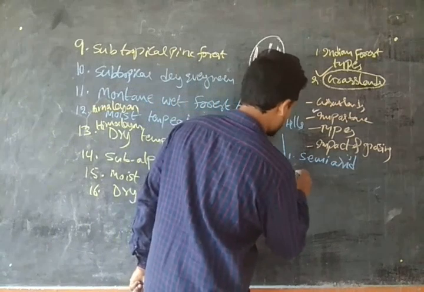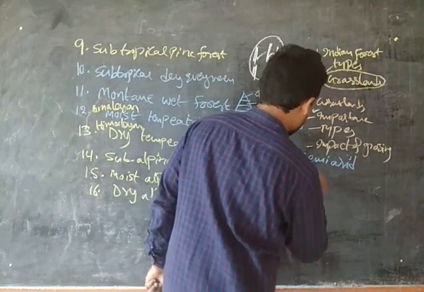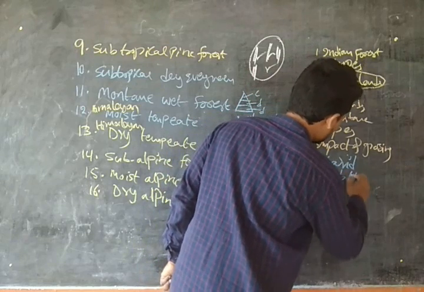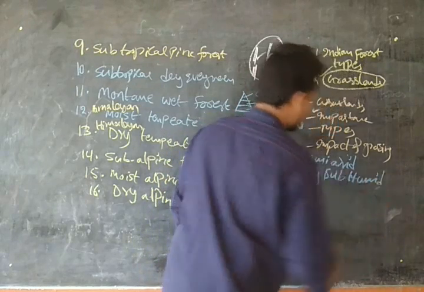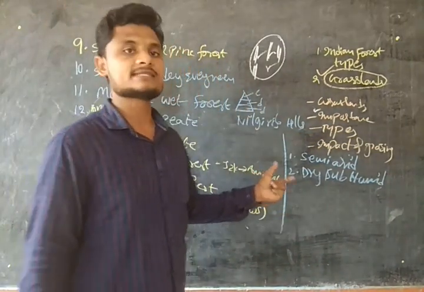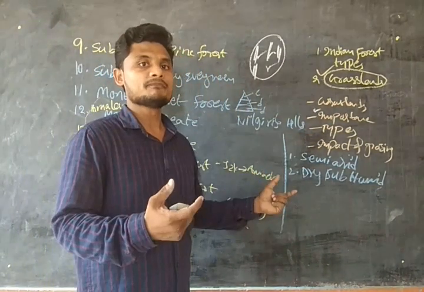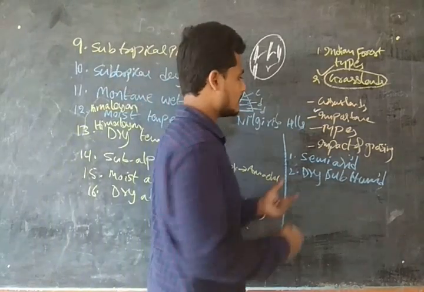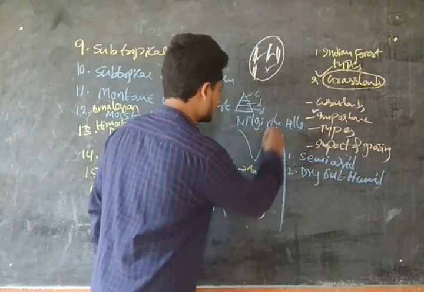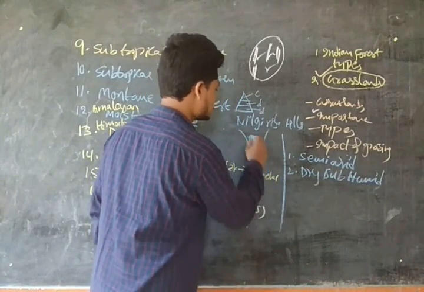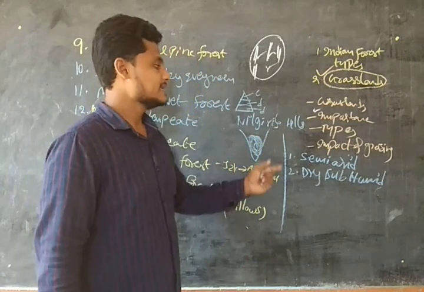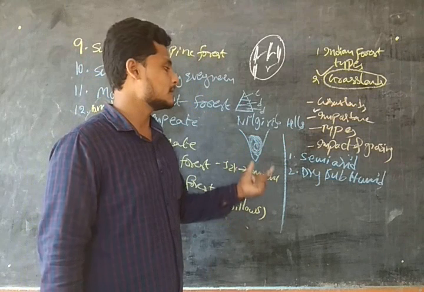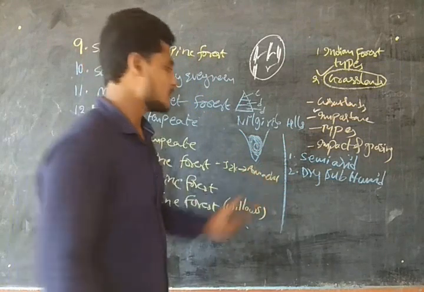After semi-arid grass, we have dry sub-humid. These dry sub-humid grasslands are present wholly in the peninsular plateau. If you see the peninsular plateau, this is the entire peninsular plateau. In this entire peninsular plateau, dry sub-humid grasslands are present. The climatic conditions over there make them form those types of grasslands.